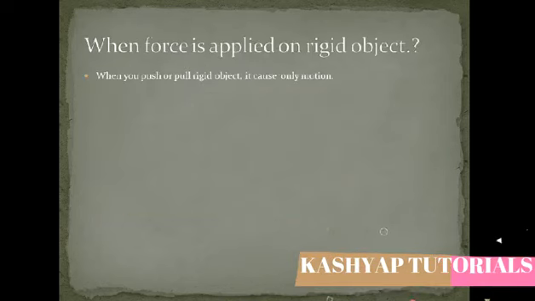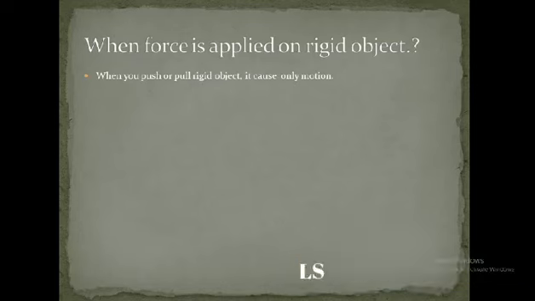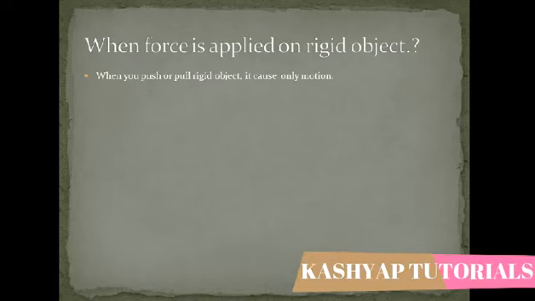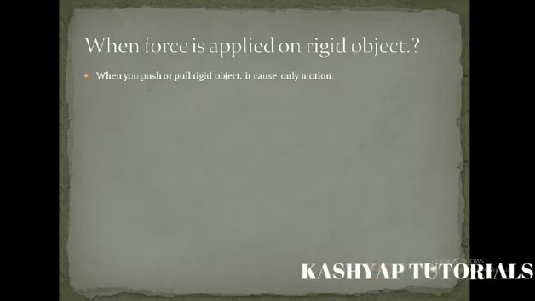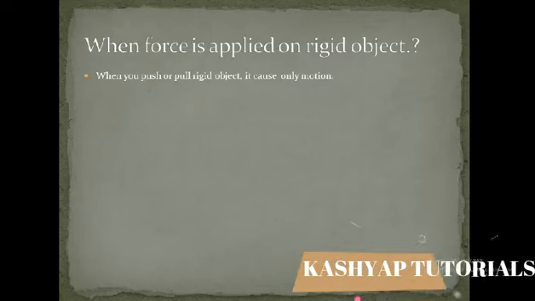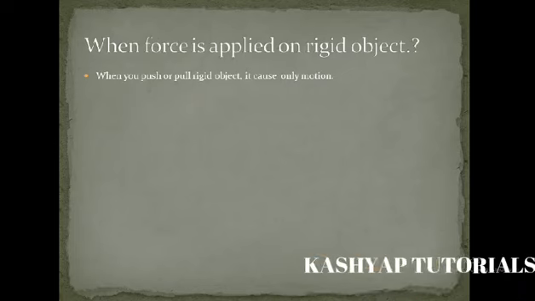Now, the next topic is when force is applied on a rigid object. So, what is a rigid object? A rigid object is basically a hard object. Hard objects are called rigid objects. Examples: door, iron rod, cart, dustbin, etc. Now, what happens when we apply force on a rigid object?